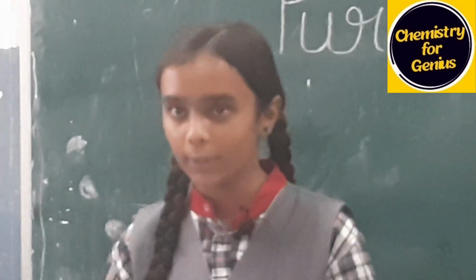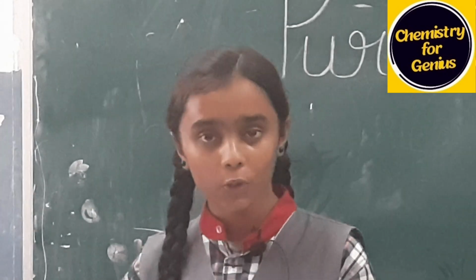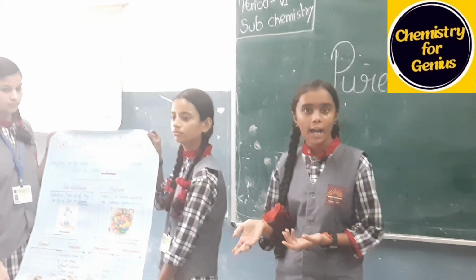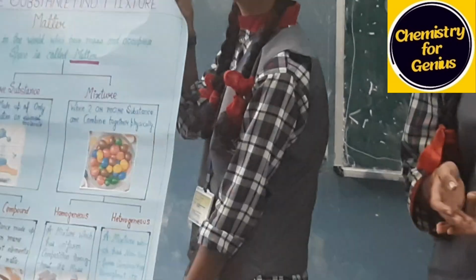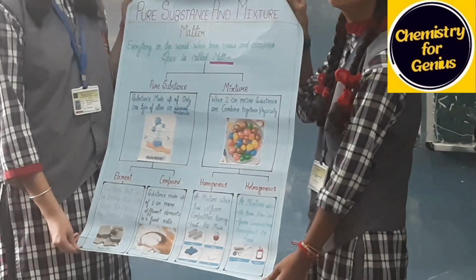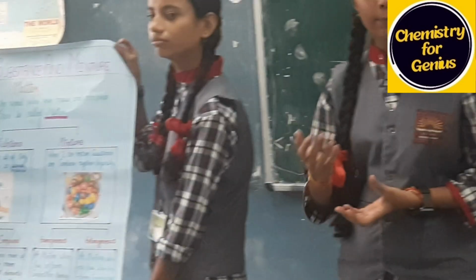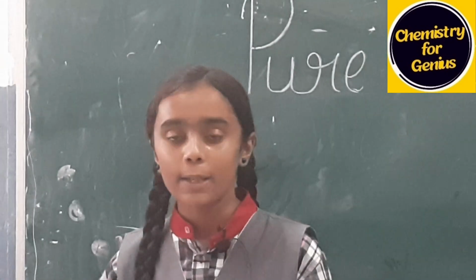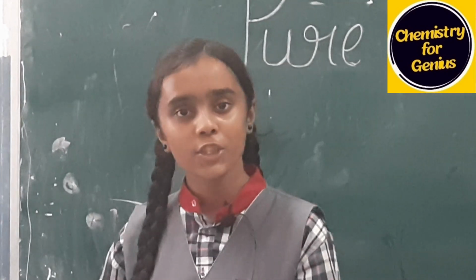Firstly, what is an element? A substance which cannot be broken down into simpler substances by chemical means is called an element. Some examples of elements are iron, oxygen, nitrogen, etc. Now, what is a compound? A substance made up of different types of elements combined in a fixed ratio is called a compound. It has its definite molecular formula, boiling point and melting point. Some examples of compounds are salt.